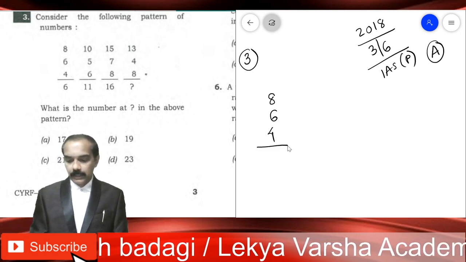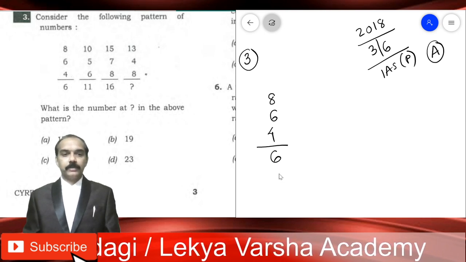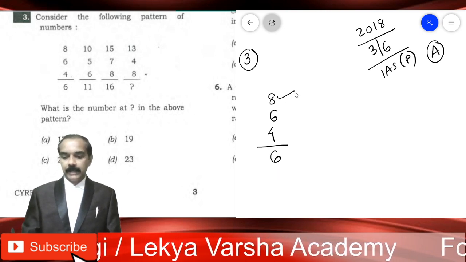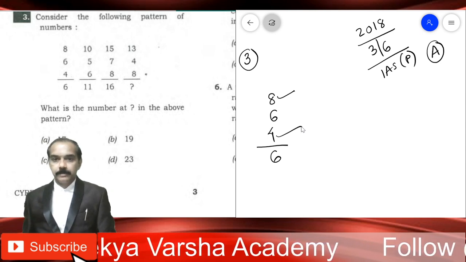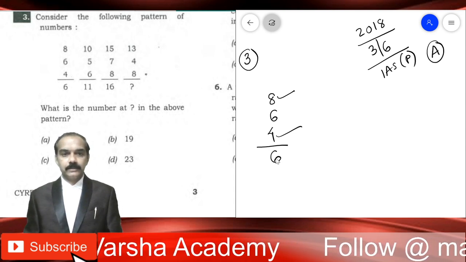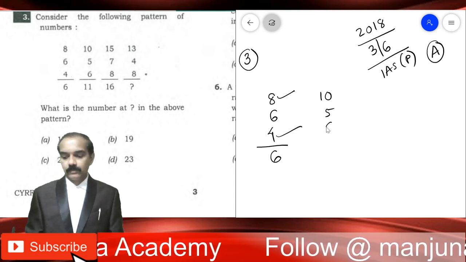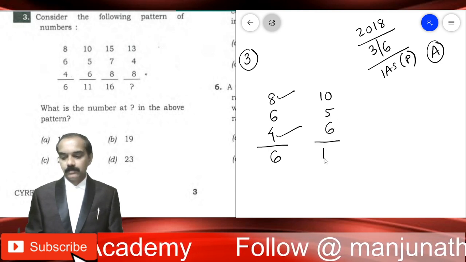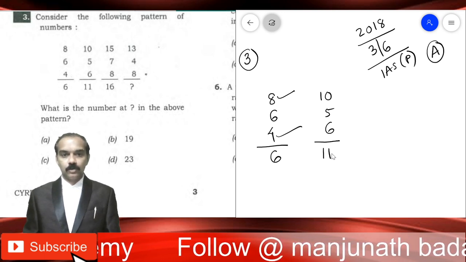864 has given 6. How can we obtain 6 from 8, 6 and 4? See here, add these two. 8 plus 4 is 12. 12 minus 6 is 6. This is how we can get it. Then check the same logic in the next one, whether the same logic holds good here also or not.